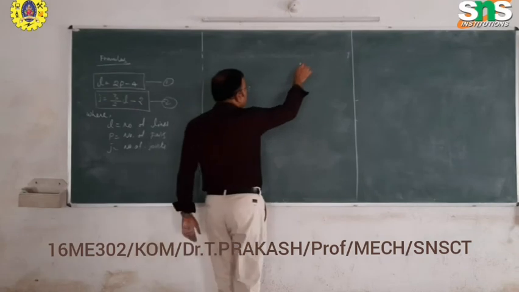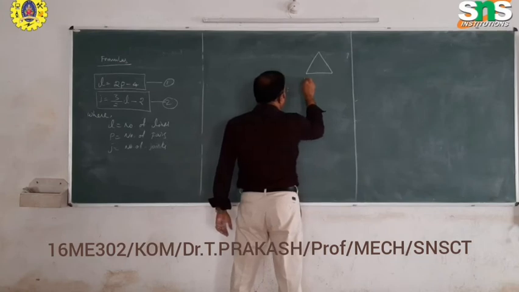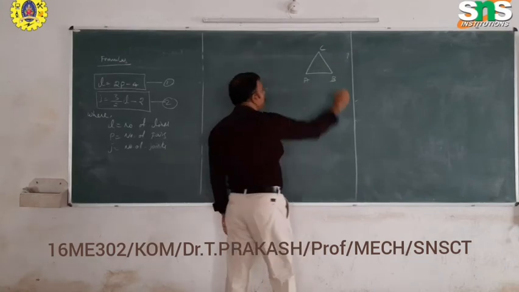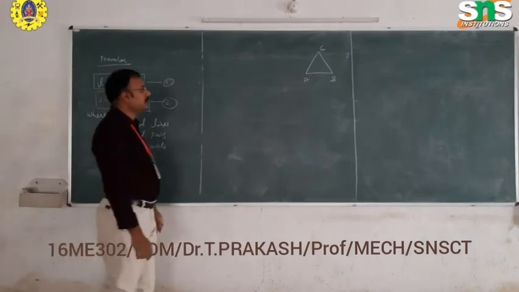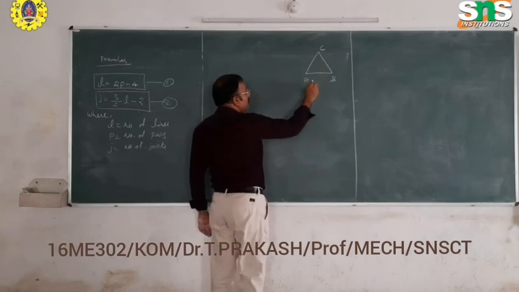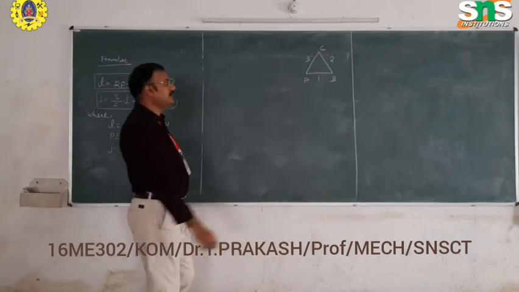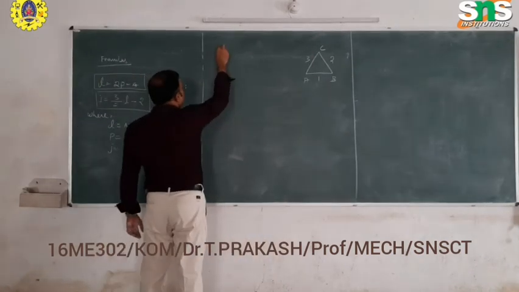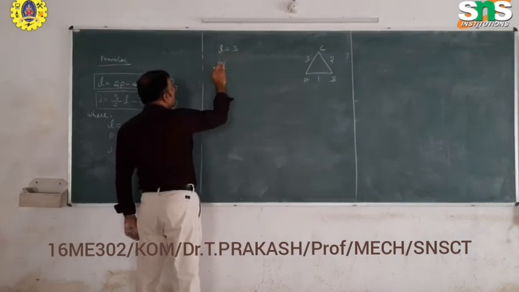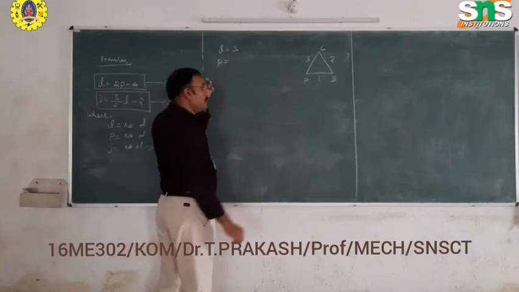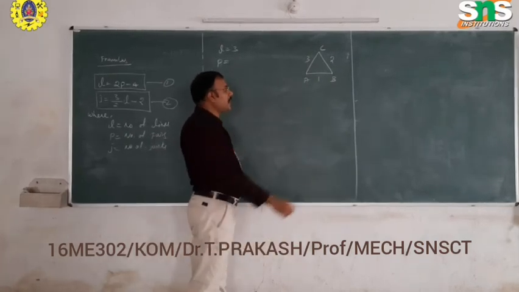First you take an element. It's a triangular element, we take it as an application. A triangular element A, B, C. It is a combination of three links: link 1, link 2 and link 3. There are three links here, therefore the number of links L will be 3. The number of joints or the number of pairs, first you take pairs. Combination of two links forms one pair.